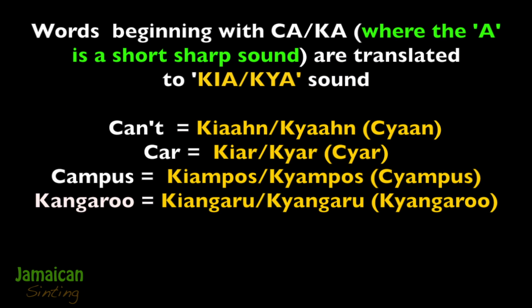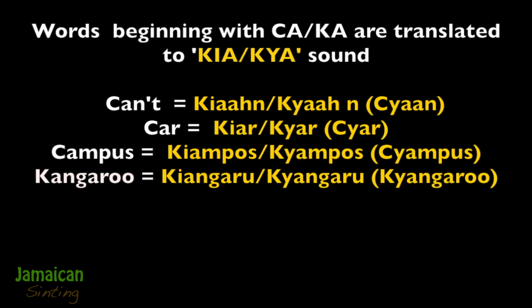Now, words that begin with the CA, making the sound ka, are often translated by including what I call an intrusive Y after the consonant C. For example, can't becomes can. Car, kyar. Campus, campus. Kangaroo, kangaroo.